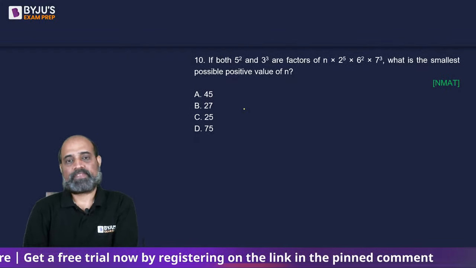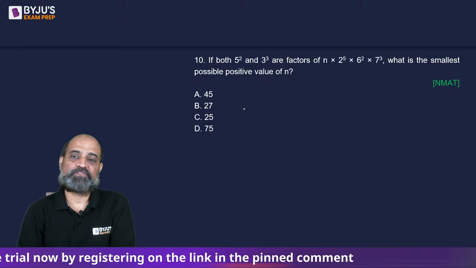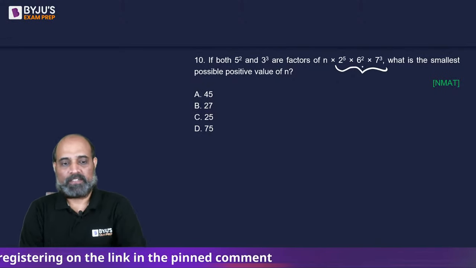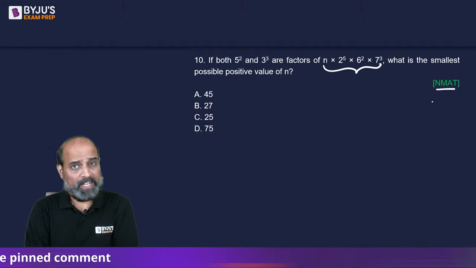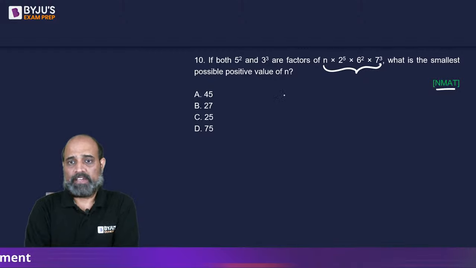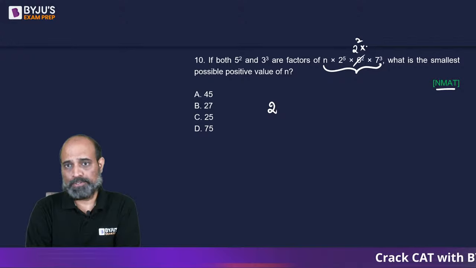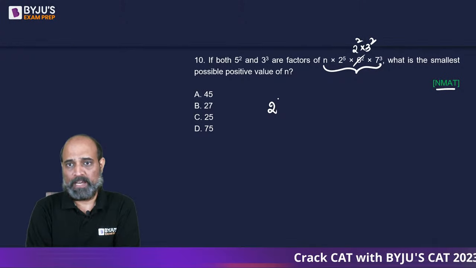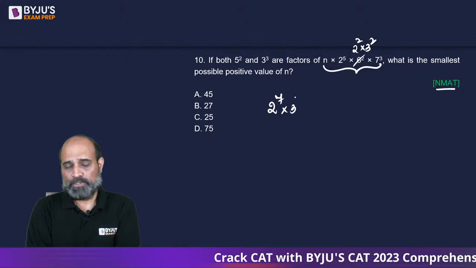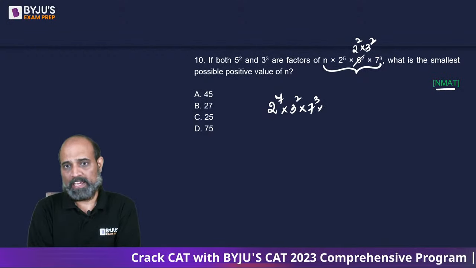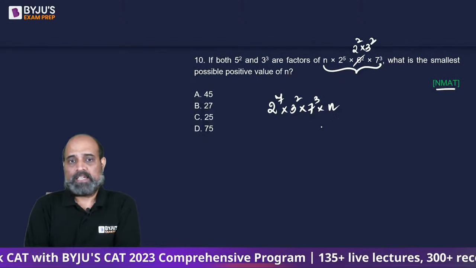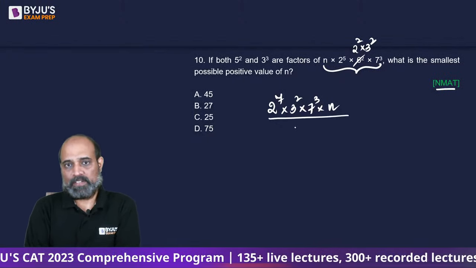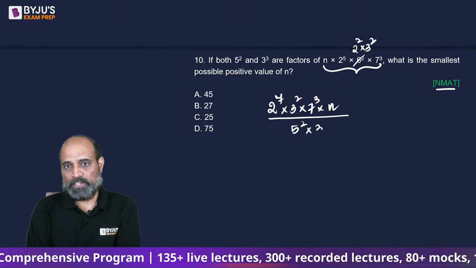10th. If both 5 square and 3 cube are factors of this entire thing, what is the smallest possible value of n? Again, NMAT hai. So if we rearrange this, we will have 2 to the power 6 square is 2 square into 3 square, isn't it? So we will have 2 to the power 7 into 3 square into 7 cube or ek n hai, right? N has to be one of these options. Such that it is divisible by 5 square and 3 cube.